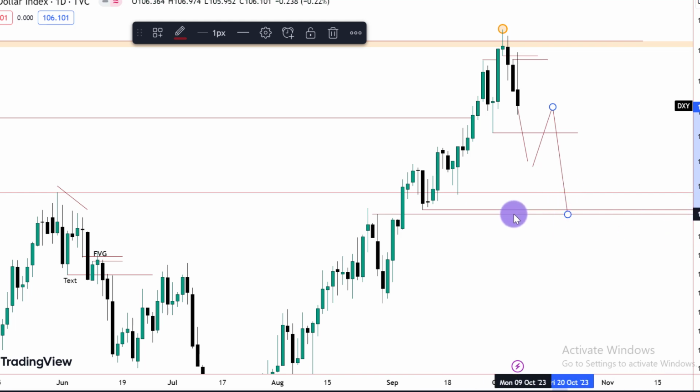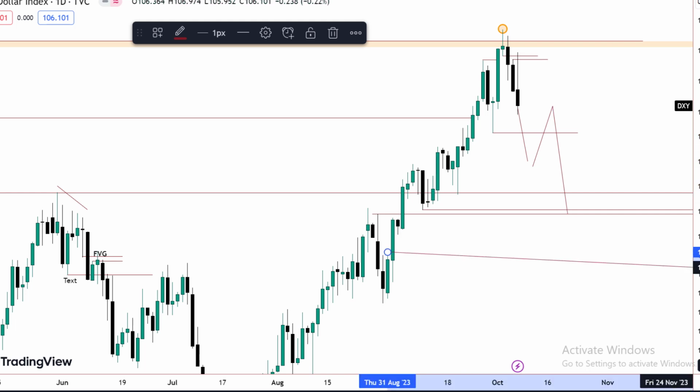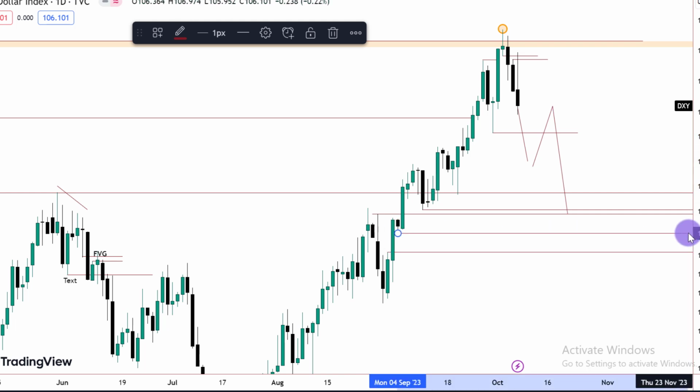Okay, while I'm looking at this, I'm also paying attention to this level as a deeper retracement. So price may take the sell side liquidity pool here, sit on the bullish order block, or even trade into that level right here before we continue with the buy on the dollar.